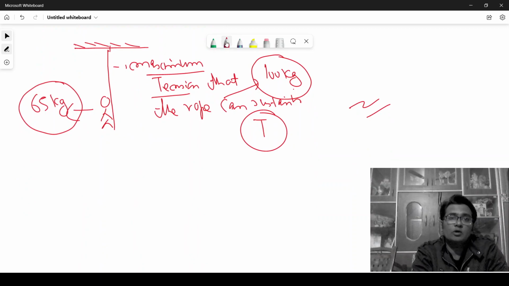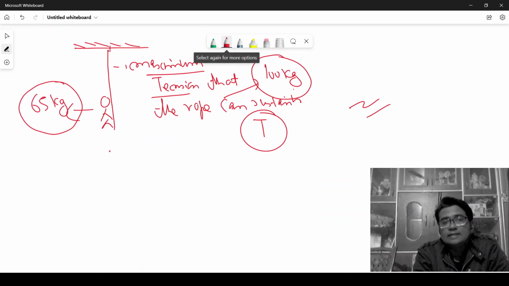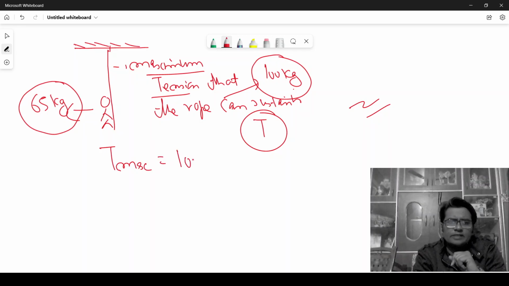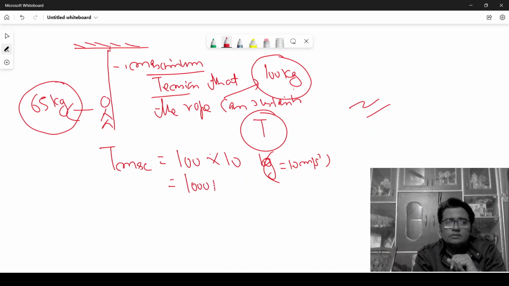Because the T max, the maximum tension, is a force. So I can write 100 into 10, where g equals 10 meter per second square. So the force is 1000 newton. It means the rope can sustain a maximum weight or tension of 1000 newton.